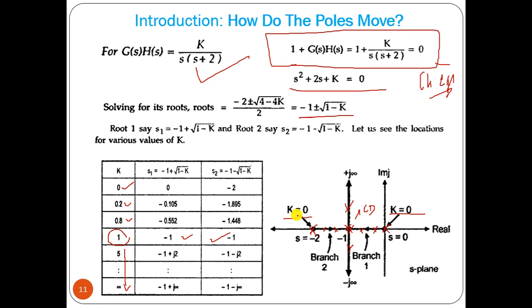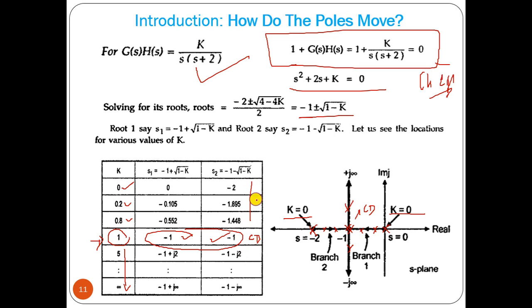That means when k is between 0 and 1, the poles are on the real axis with distinct roots, so the system response is overdamped. For k equal to 1, the poles are at the same value, -1 and -1, multiple poles at the same point on the real axis, so the system response is critically damped.